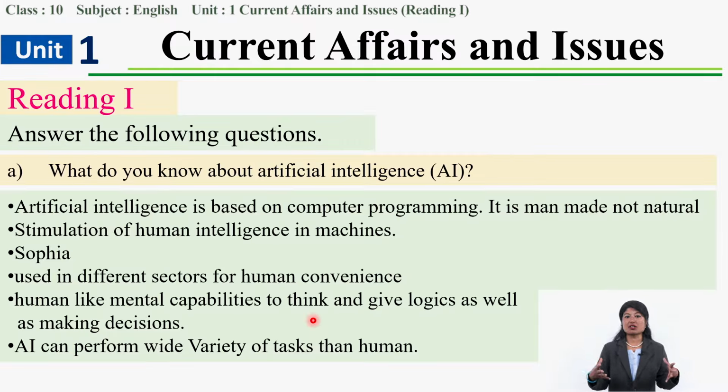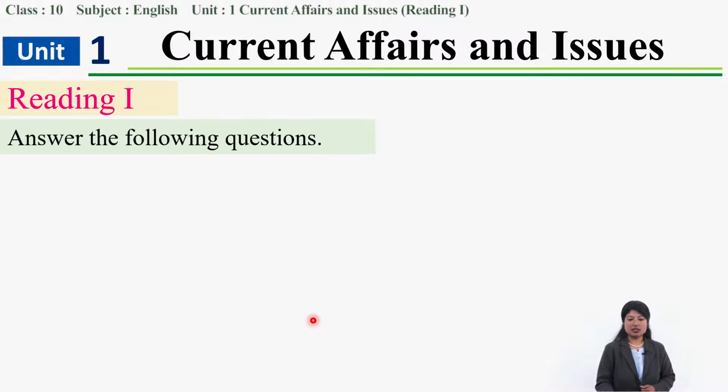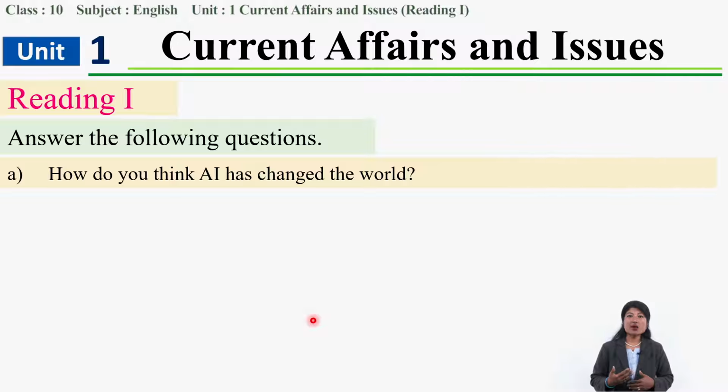A variety of tasks can be completed using AI. Then what about how they have changed our life? What do you think? Yes, they have obviously changed our life, right?